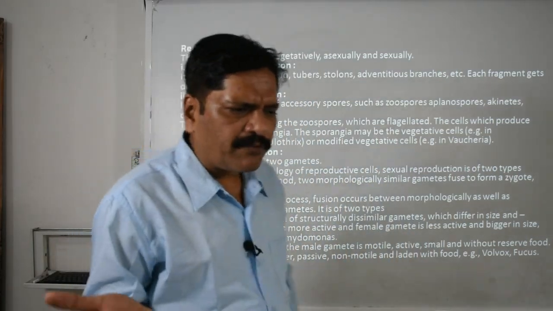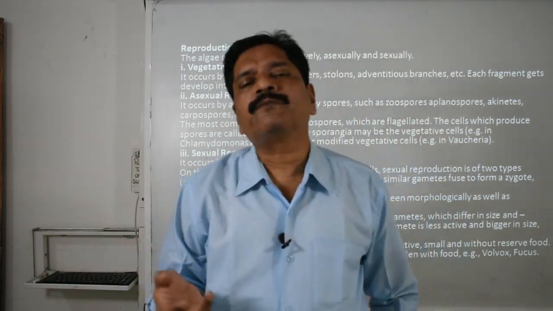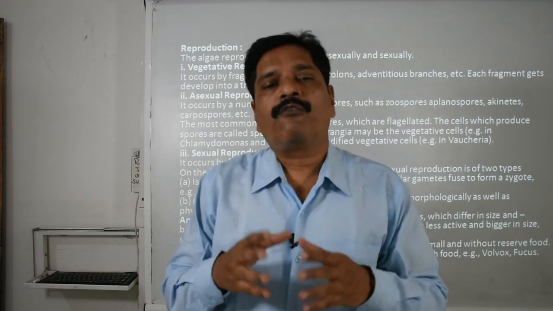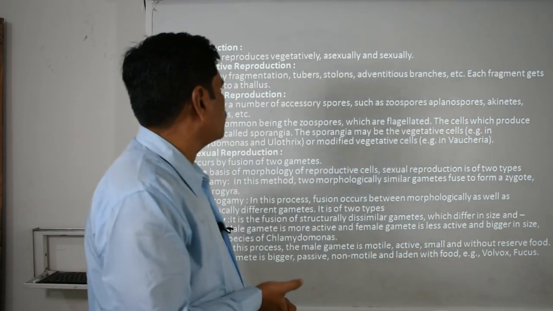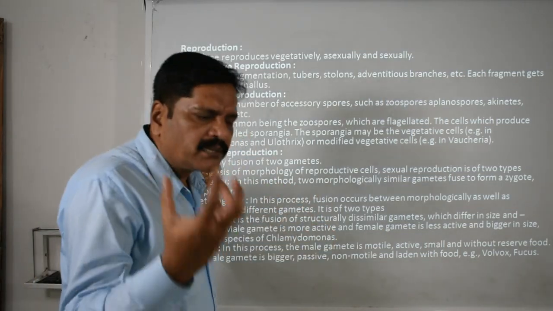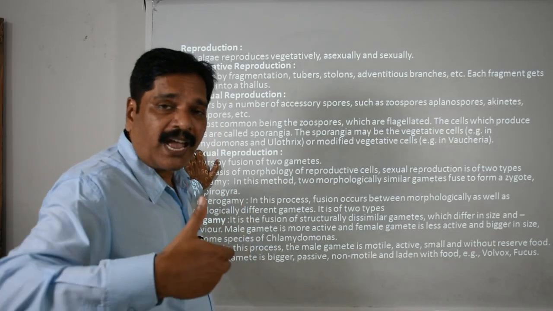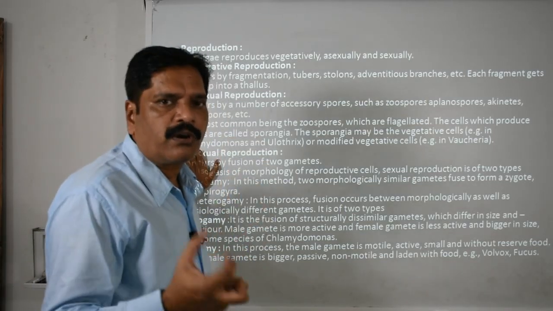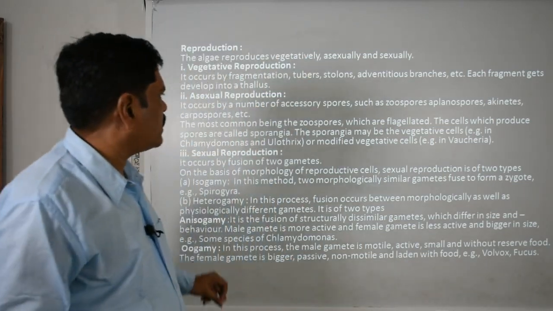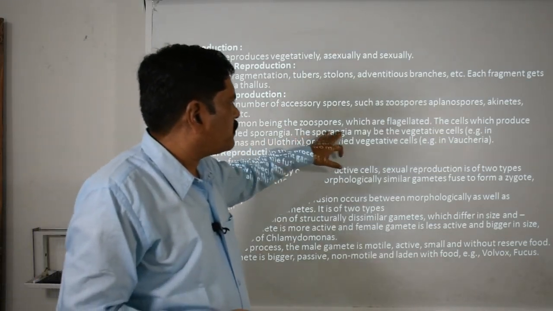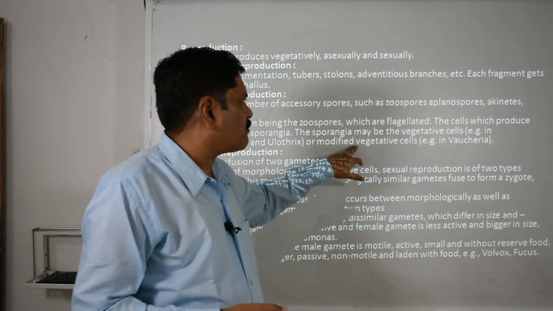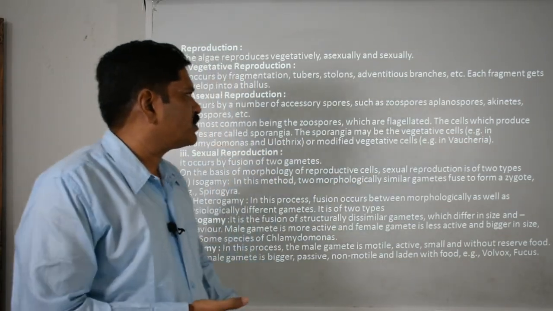Clear? And what is the difference between the simple spores and the zoospores? Zoospores have a flagellated structure which is helpful for their locomotion and movement. Clear? Now, the bulbous structure which grows at the apical-most part of that filament is called the sporangia, and that filament structure is called the sporangiophore. Okay, the sporangia may be the vegetative cell, as in Chlamydomonas and Ulothrix, or a modified vegetative cell, as in Vaucheria.